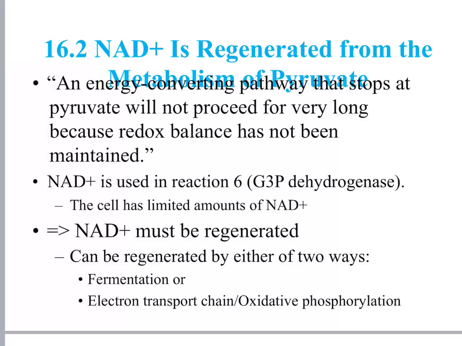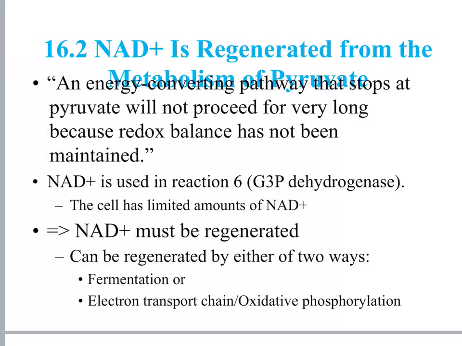The dehydrogenase always catalyzes redox reactions. And reaction 6 is the only redox reaction in glycolysis, and it uses NAD+. And the cell has only a limited amount of NAD+, so glycolysis cannot continue for very long without the NAD+ being regenerated elsewhere in the cell or through another pathway.